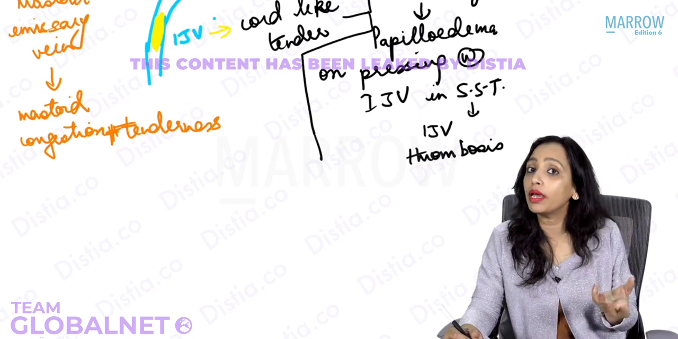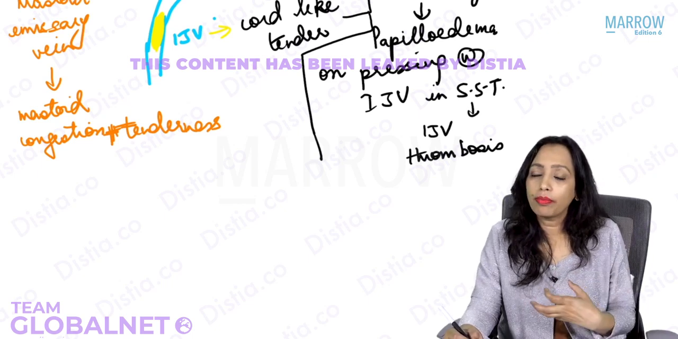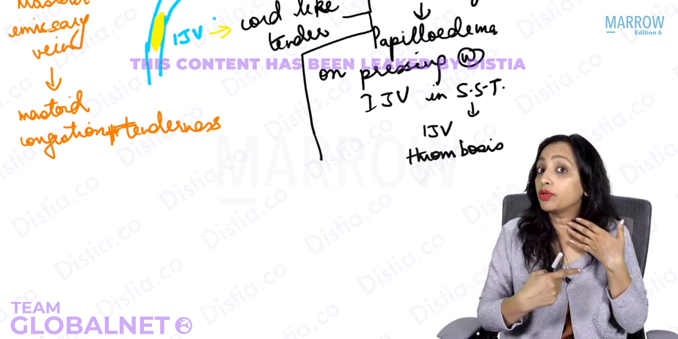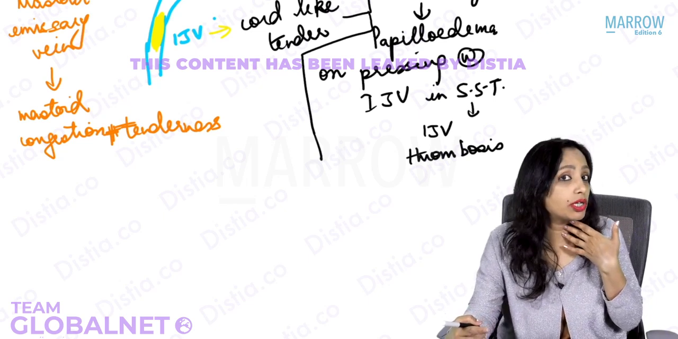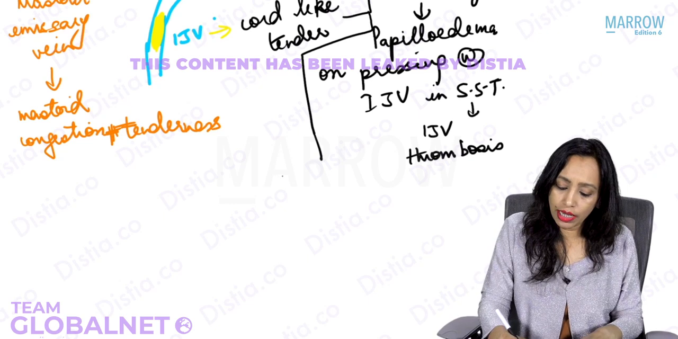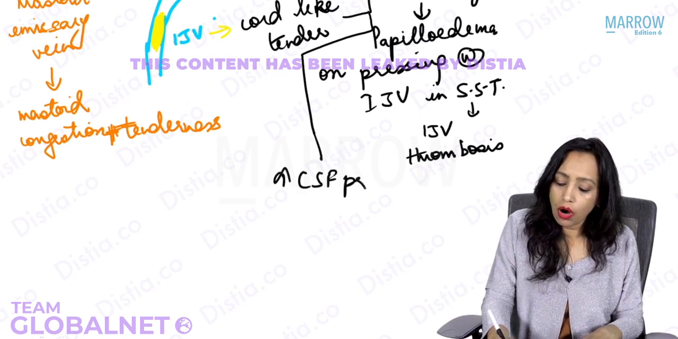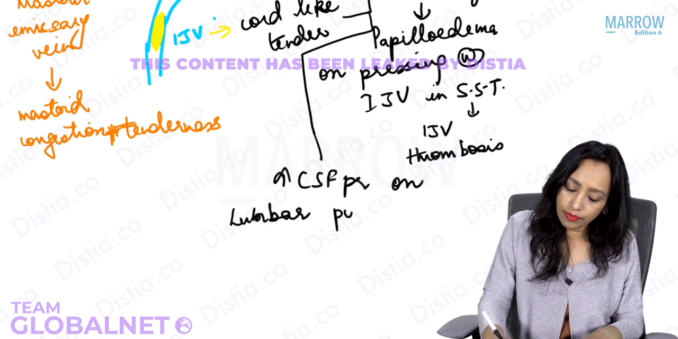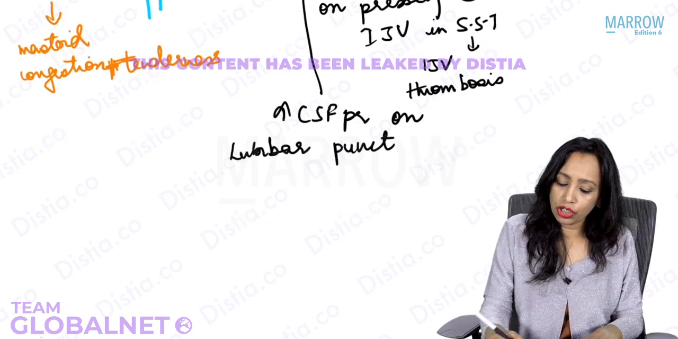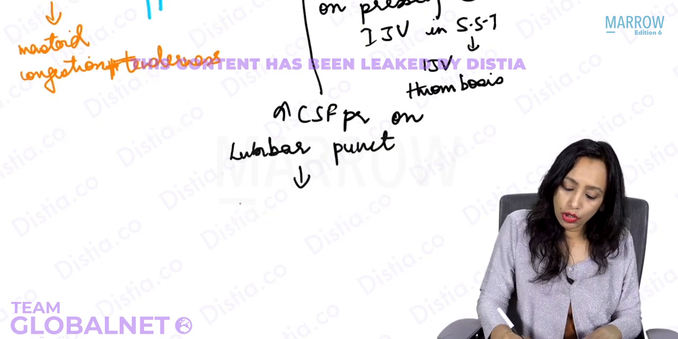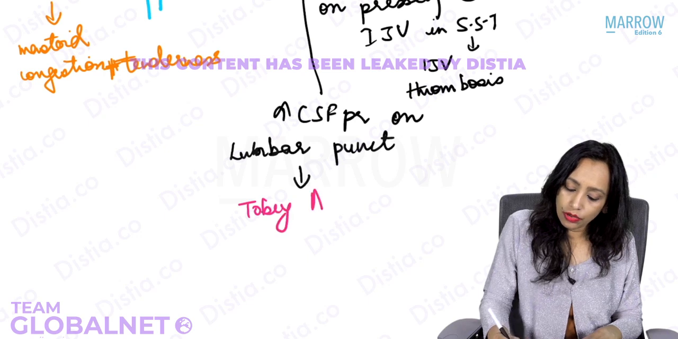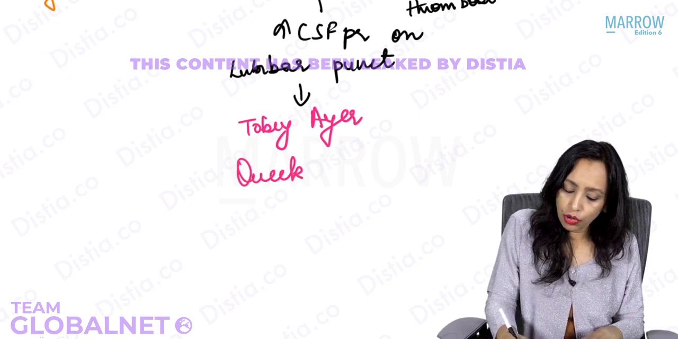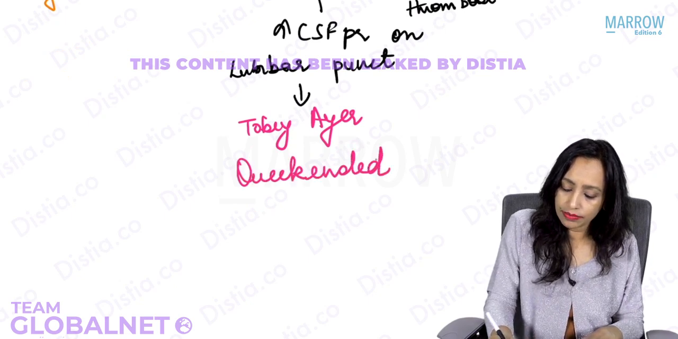You can also see the same increase in CSF pressure while doing a lumbar puncture. While you are doing the lumbar puncture, suddenly press the normal jugular vein. If the other one is obstructed, this is the only functional one, and this will lead to a sudden increase in CSF pressure that you will be able to measure. So if you see the increased CSF pressure on lumbar puncture, this is what is known as the Tobey-Ayer test, also known as Queckenstedt's test.